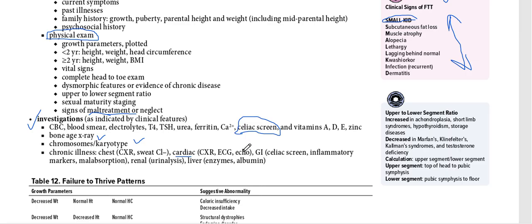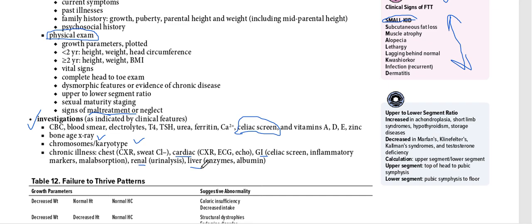We need to do x-ray, ECG, echo, GI, celiac screen, inflammatory markers, malabsorption, renal, and liver tests. So basically, if a child comes to you with failure to thrive, we will have a broad array of investigations that we need to keep in mind.